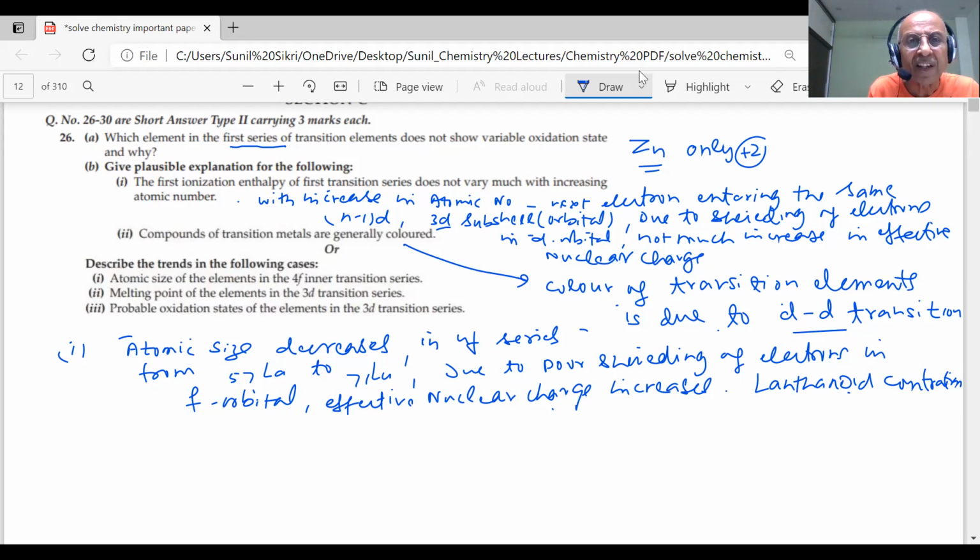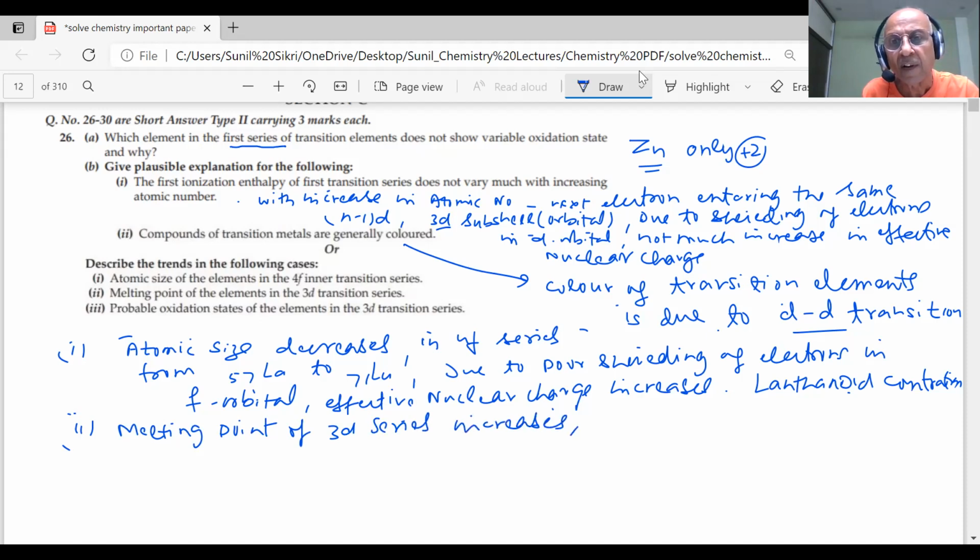Melting point of elements in the 3d transition series. What do you have to say about the melting point, students? We discussed the melting points. You have seen the graph in the NCERT book, how the melting point was increasing, reaching almost a maximum in the middle, and then it decreased. So what was the melting point trend, student? Melting point of the 3d series increases, reaches a maxima in the middle,